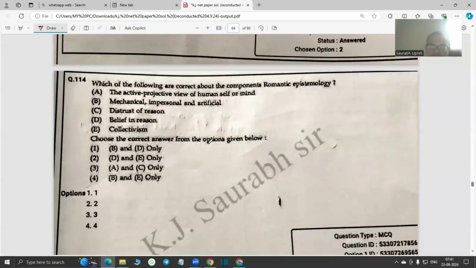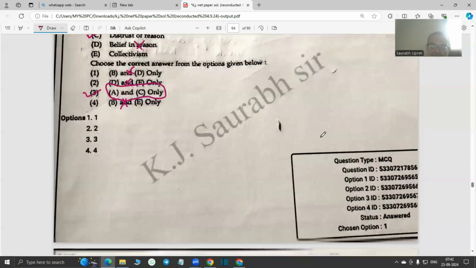Which of the following are correct about the components of romantic epistemology? So, romantic epistemology, of course, one of the answers would be C, would definitely be there, and the active projective view of human self and mind. So according to me, the answer would be A and C. So third would be the answer, because there is no belief in reason. And of course, mechanical, impersonal, and artificial would not be there. So B and D, all those options are out. If B and D is there in any of the options, that leaves us with A and C. So according to me, 3 would be the answer.